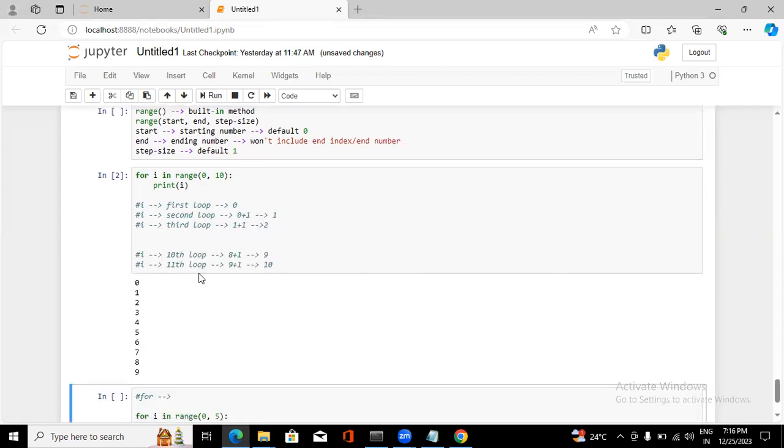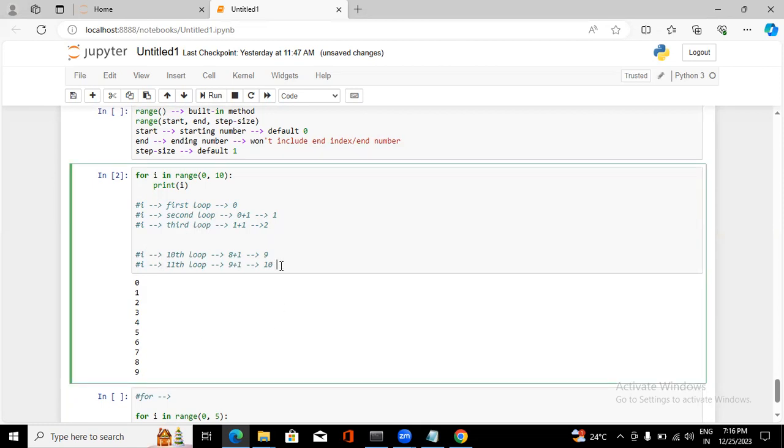See here: 0, 1, 2, 3, 4, 5, 6, 7, 8, 9. That's it. It won't print 10. Clear? Yeah, clear.